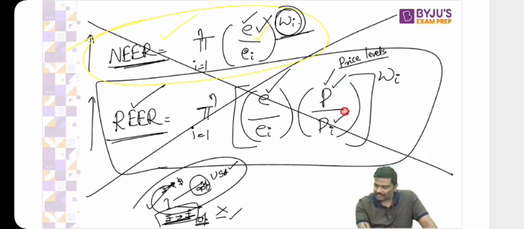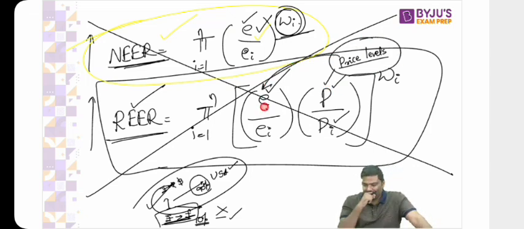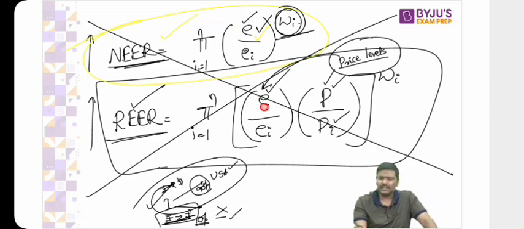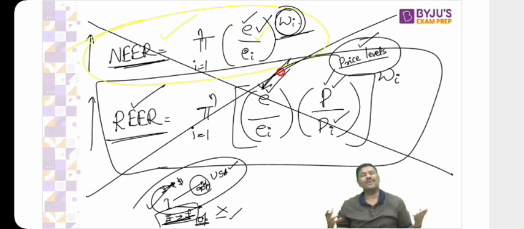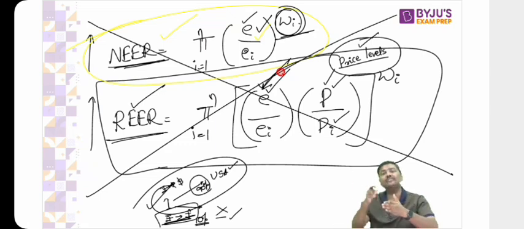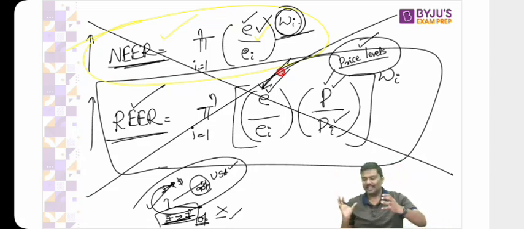Now you tell me, if the price level is considered along with the nominal exchange rate, is it not a similar concept to real exchange rate? Do you understand this? If price levels are considered along with exchange rate, is it not similar to real exchange rate? But what is the difference all over again? In real exchange rate, we are comparing India with USA, India with another country. But in the real effective exchange rate, we are comparing India with many countries, a group of countries. Is it okay? We are not comparing India only with USA.